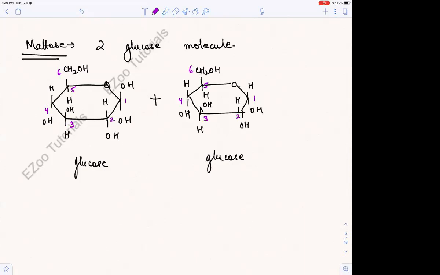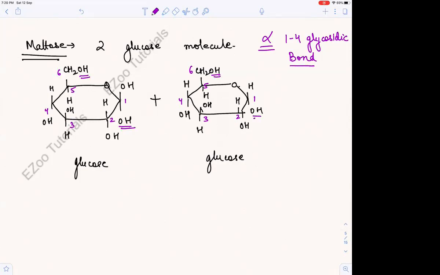Pay a little attention to the fourth carbon. Okay, so maltose is generally formed by an alpha 1,4 glycosidic bond. Let us see each of the words carefully. Alpha, is it alpha glucose or beta glucose? If it is beta, it will be in the same direction, but these are in different directions. So this is alpha glucose and alpha glucose.